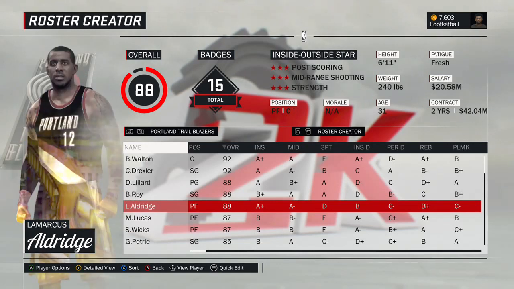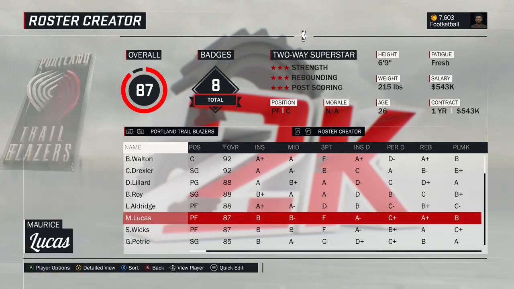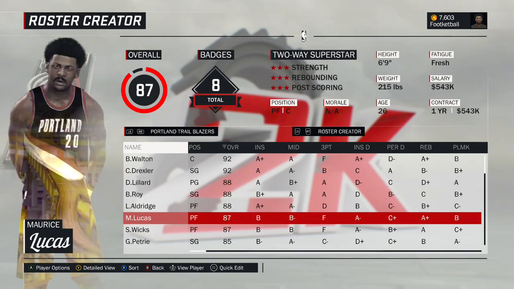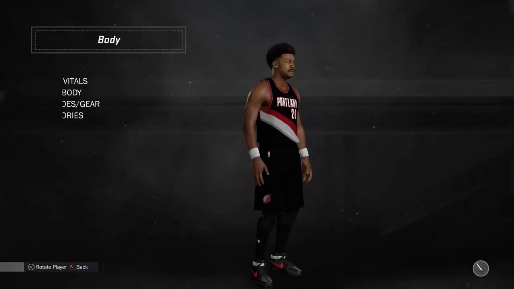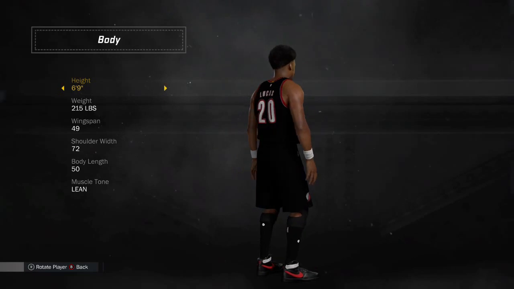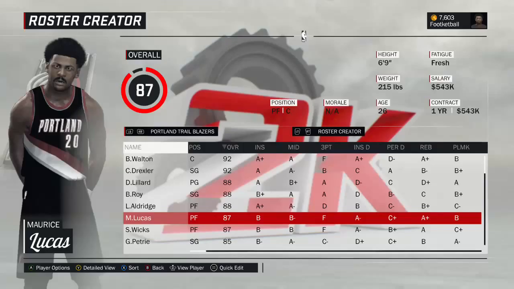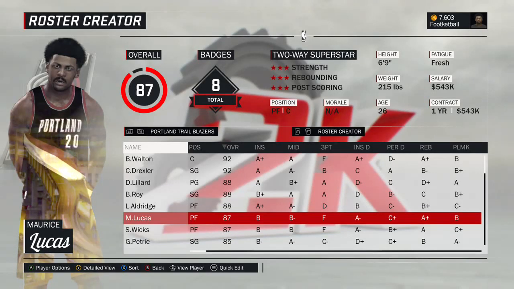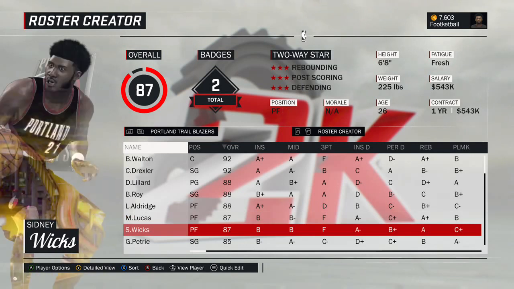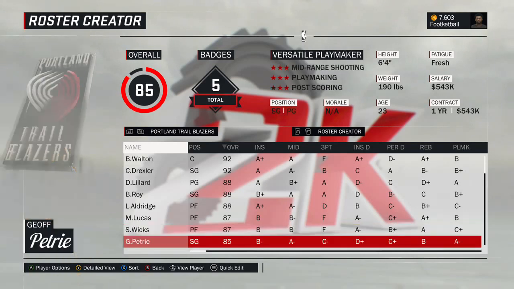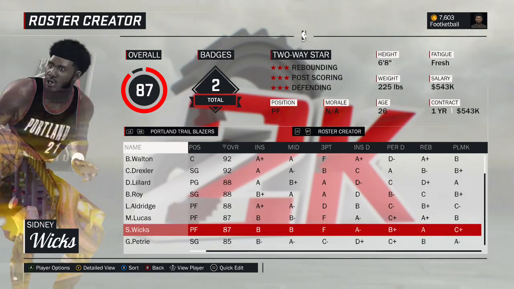LaMarcus Aldridge, 2011 version, obviously just moved him back over from the Spurs, changed his years pro, easy enough. Maurice Lucas, here's a creative player, one of the last guys we actually created. There's Maurice, played for the Spirits of St. Louis for a year in the ABA, and here he is in the Blazers. And what year was Maurice Lucas? Let's look that up. 1977, also the title-winning season. Sidney Wicks, 1975 version of Sidney Wicks. Really strong season. Go look his 1975 season up.